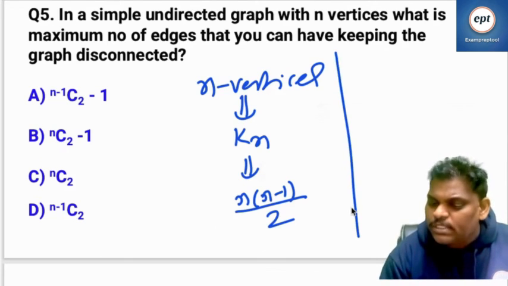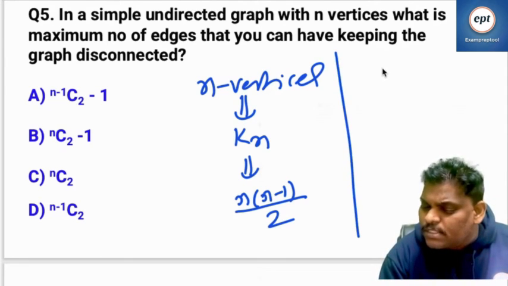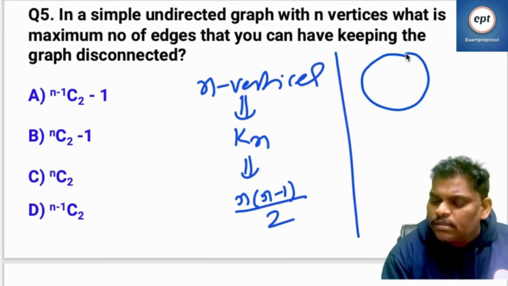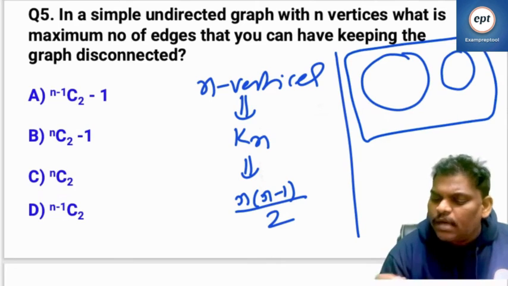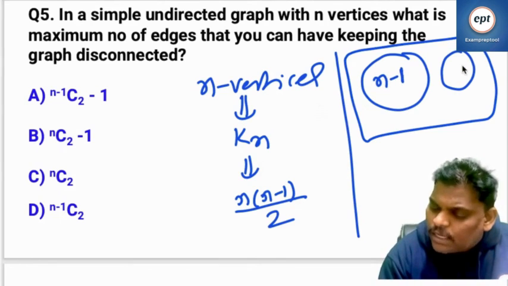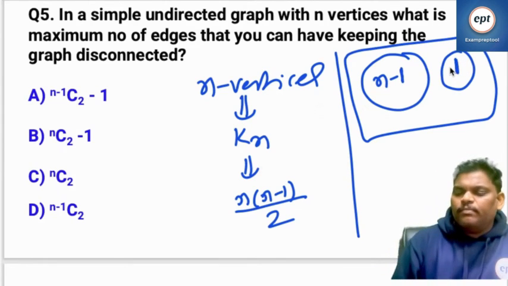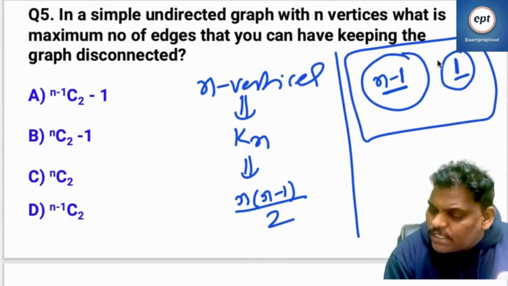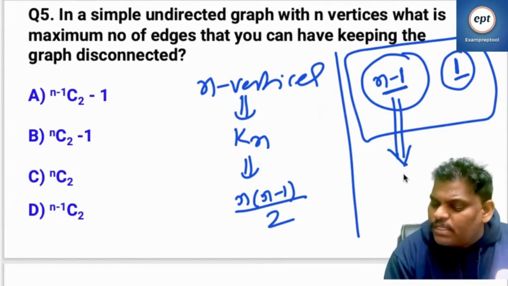Now listen everyone. He is saying that the graph is disconnected, and he wants as many edges as possible. Then what you do is, this is the graph which is disconnected. Here n minus 1 vertices are there, and here only one vertex is there, disconnected. So for the n minus 1 vertices graph, the maximum number of edges is that of Kn minus 1.